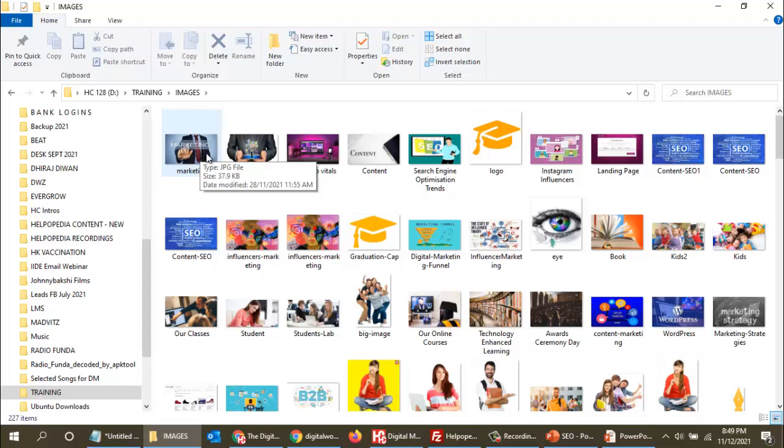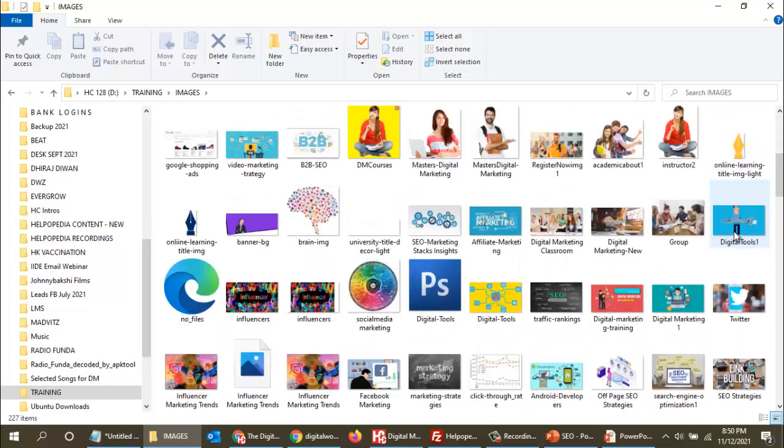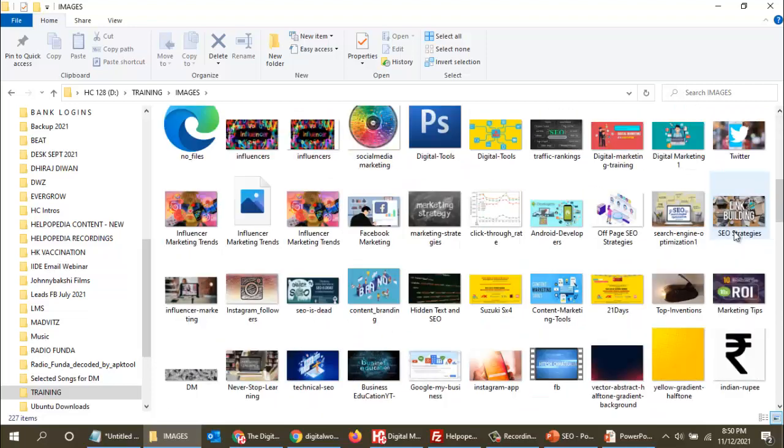So this is related to marketing. Now this image is related to business. This image is related to core web vitals. This image is related to content. This image is related to search engine optimization. So every image has a particular name. You can see none of the junk names are there. Every image has a particular name.